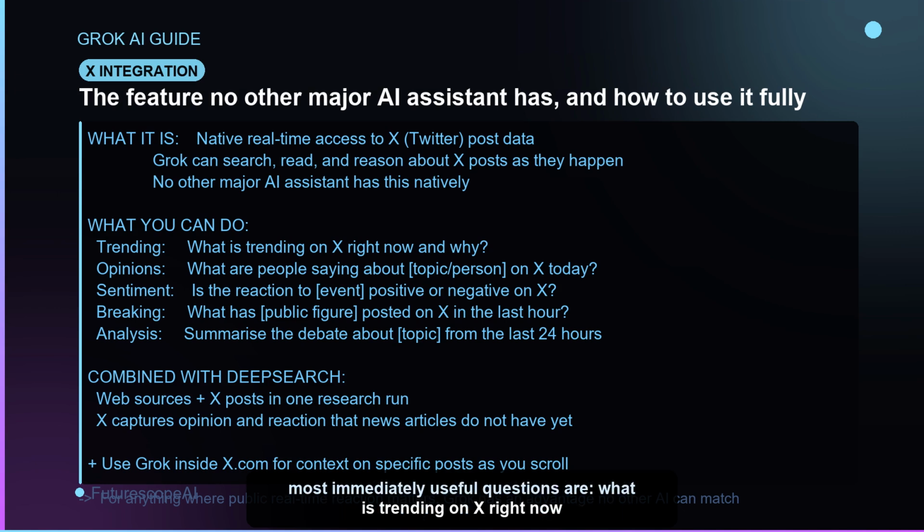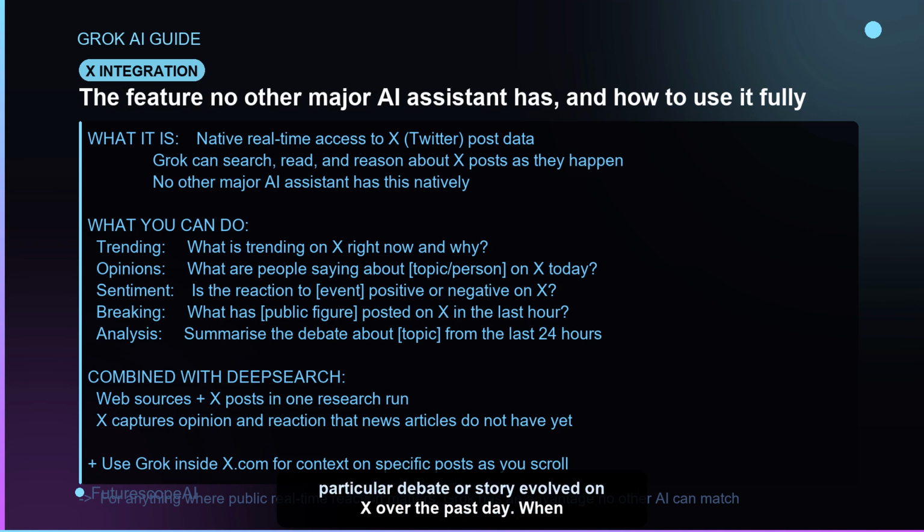The most immediately useful questions are: what is trending on X right now and what is driving the trend? What are people saying about a specific topic or public figure today? What is the sentiment on X toward a product launch or news event? What has a specific account posted recently? And how has a particular debate or story evolved on X over the past day?